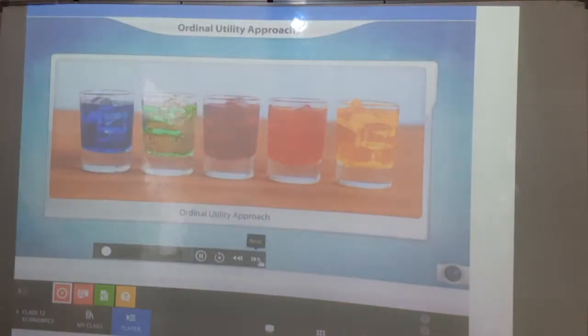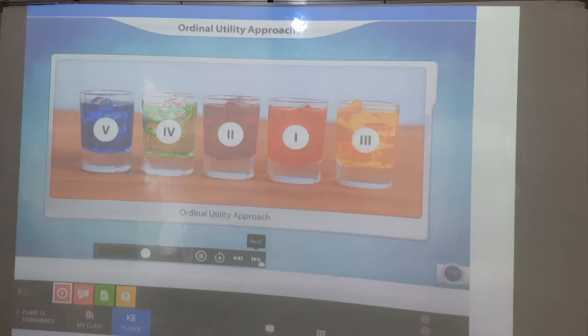But is it always possible to measure utility exactly? And do we need to measure it accurately? The ordinal approach considers that utility may not be measured, but it can be compared. So instead of assigning a number, we just assign a rank. Instead of counting numbers, we just ask users which syrup they liked most, and the next, and so on. Soon, we can get a rank order. It says that the syrup in glass 4 is liked most, but we do not claim how much more as compared to the runners-up. Yes, students.